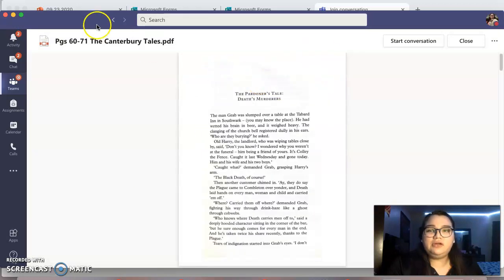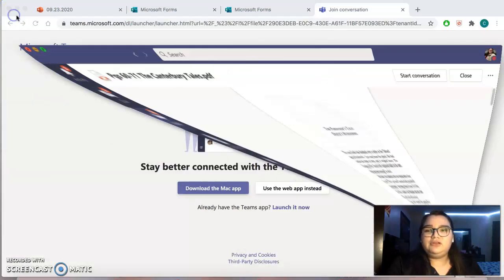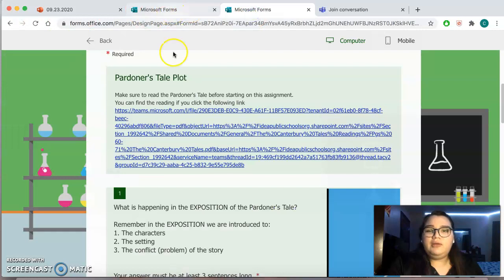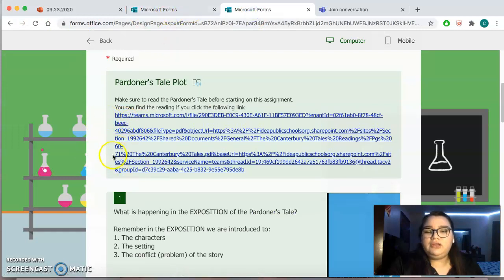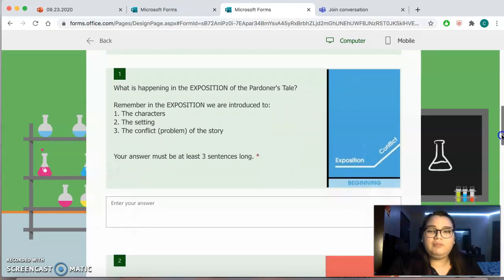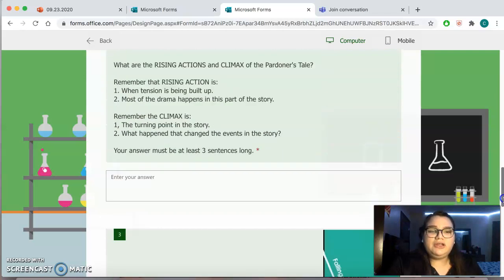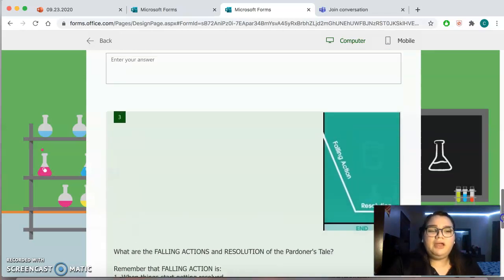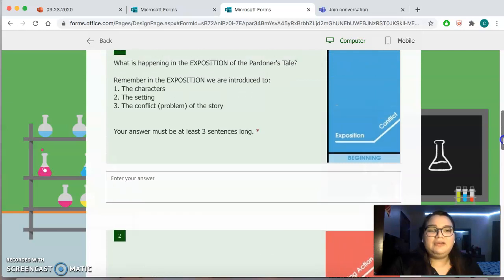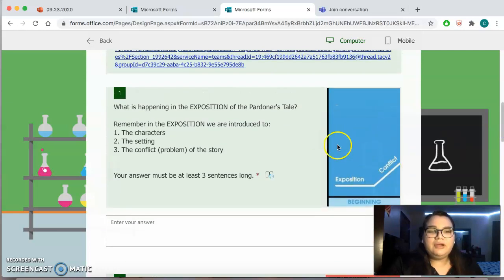If by any chance you don't have the book or you just don't want to open it, you can find it online. So I did put the link for you there. And once you're done reading, then you can go ahead and get started. I went ahead and screenshotted the way that our plot diagram looks so you can have a visual of what part of the plot diagram I'm talking about.